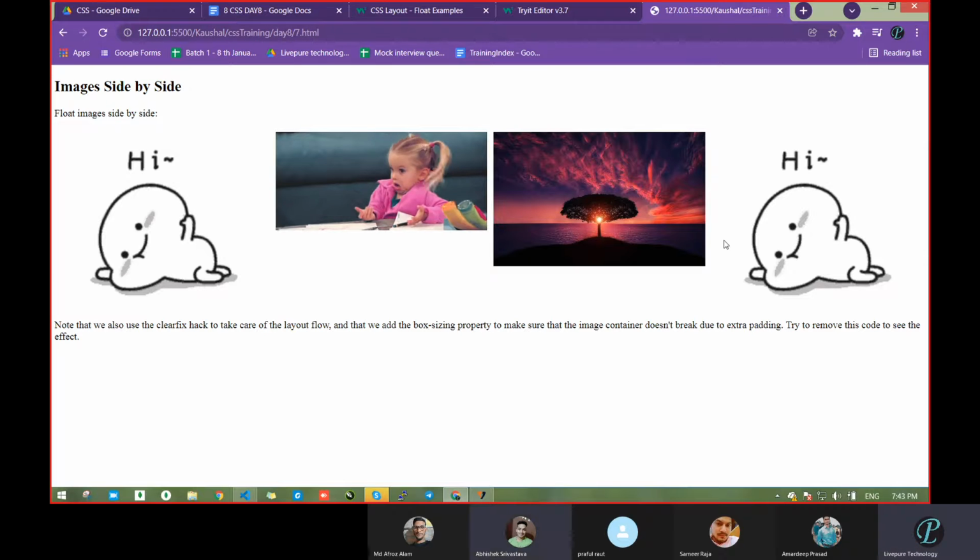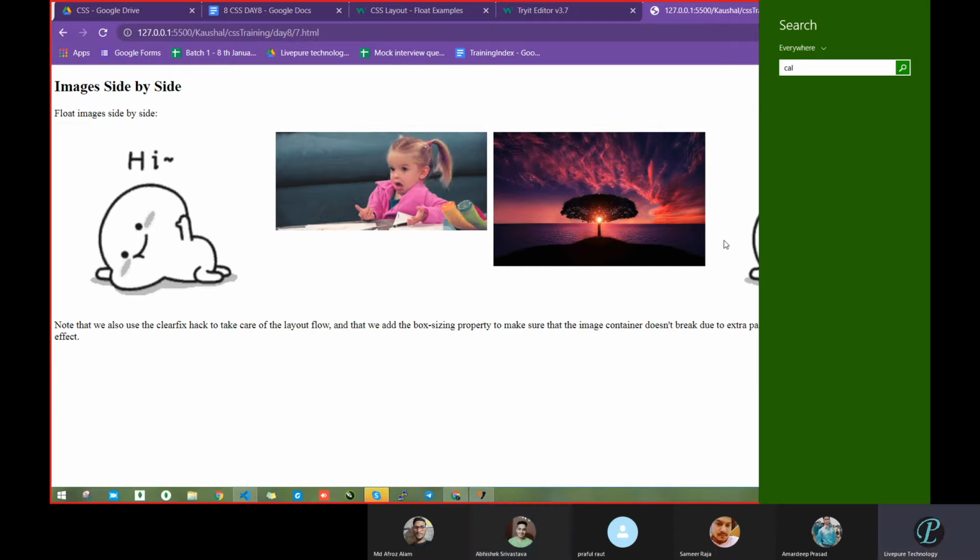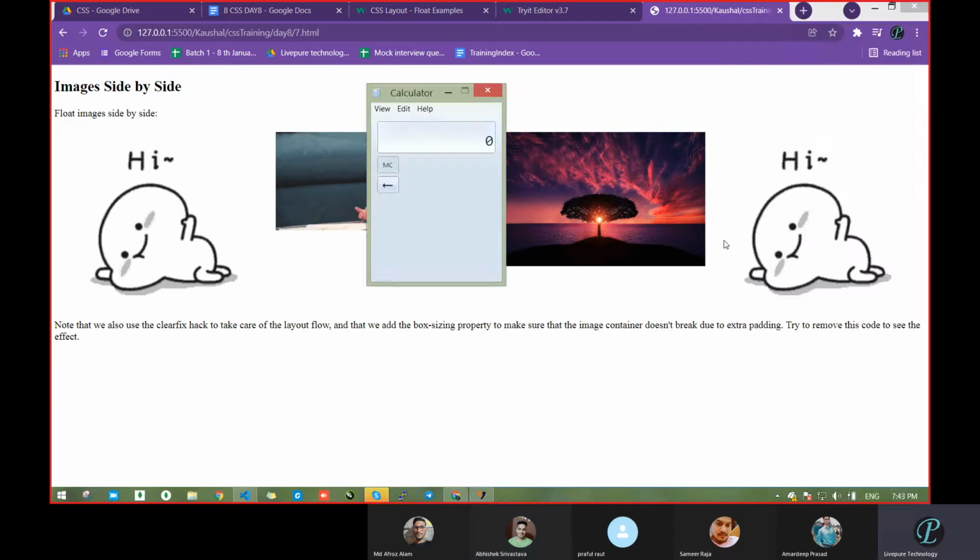We are calculating 100%. Correct? How many images were there previously? 3 images? Yes, sir. 3 images. Let me use the calculator. Wait. 100 divided by 3. How much came? 33.33. 33. Correct. Yes, sir. That's why we passed 33. Now I want 4 images. Divide by 4. 25.